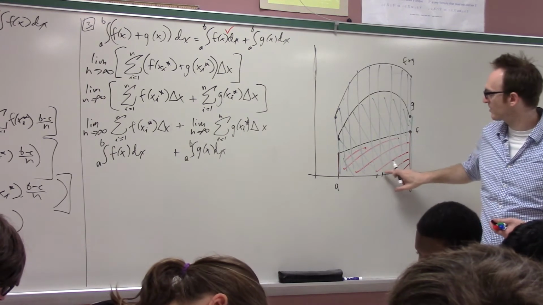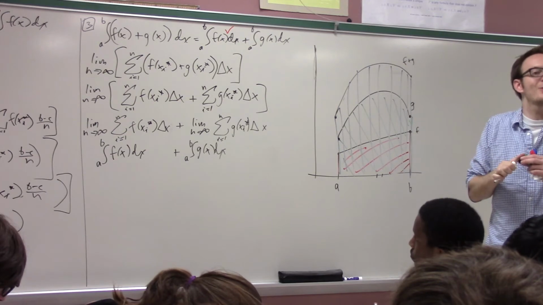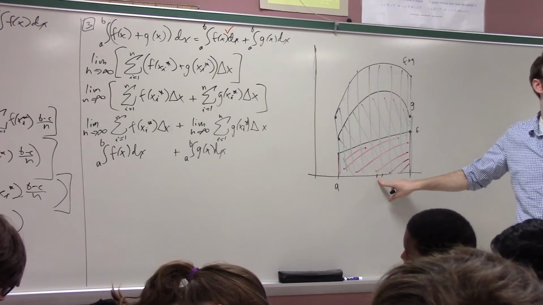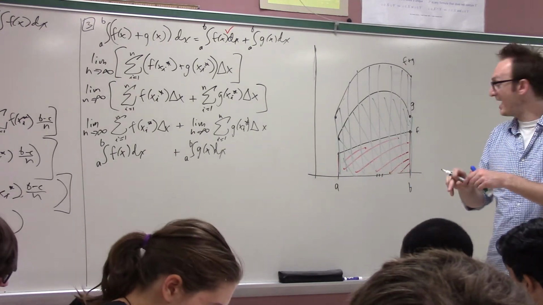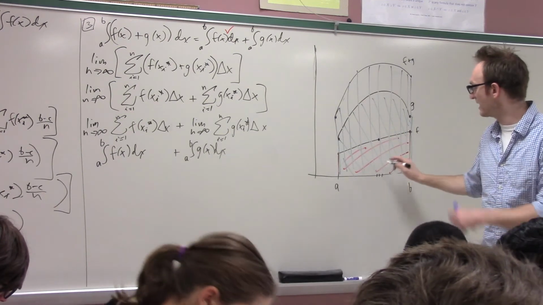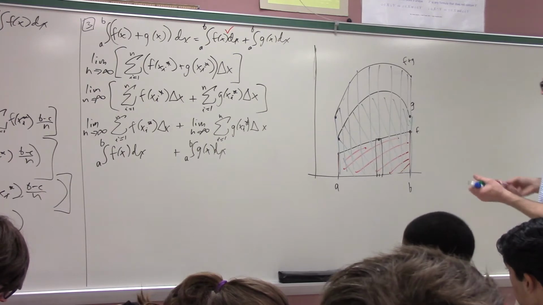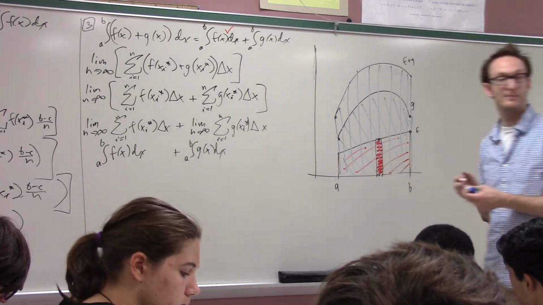I'll translate what Buse is saying. What Buse is saying is, look, he says we're basically just doing rectangles, right? So take an arbitrary subinterval. Take the ith subinterval. What do I do with the ith subinterval? I choose a sample point on the ith subinterval. And then what happens to that sample point? Well, I plug it into the f function, and I get a rectangle of a particular height. The particular height of that rectangle is determined by this red thing, right?